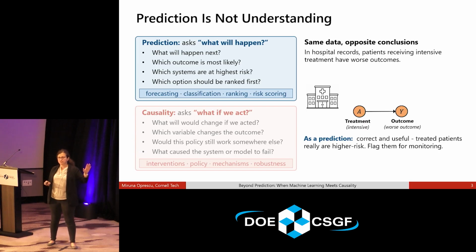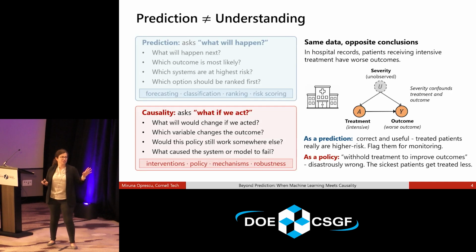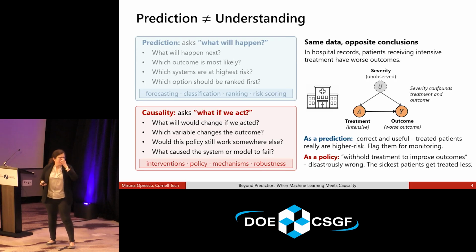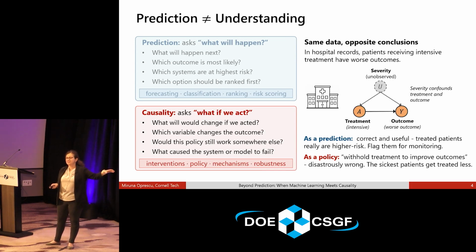But if we use this observation to enact a policy change, let's say, the outcome here would be that the policy is to withhold treatment to improve outcomes, right? Because more intensive treatment means worse outcomes, then less treatment should mean better outcomes, right? So if we naively use this predictive model to make a policy about who you should treat more intensely, you will reach a catastrophic conclusion that we don't want. This is probably obvious to anyone in this room. You would see this data and you would not make this conclusion. You would not go to a hospital and say, we should treat sick patients less.